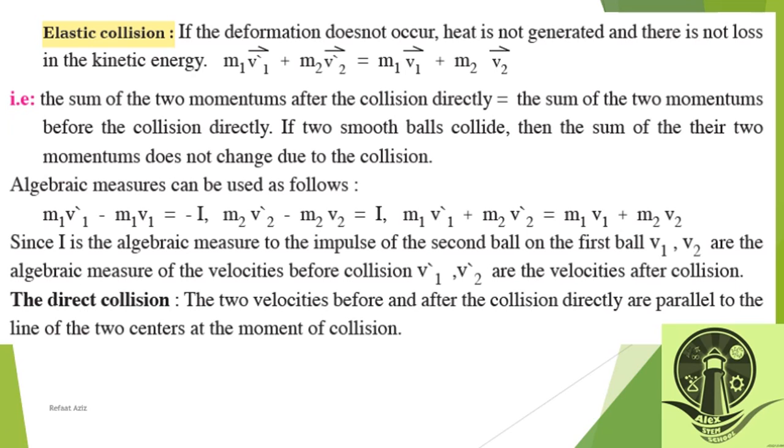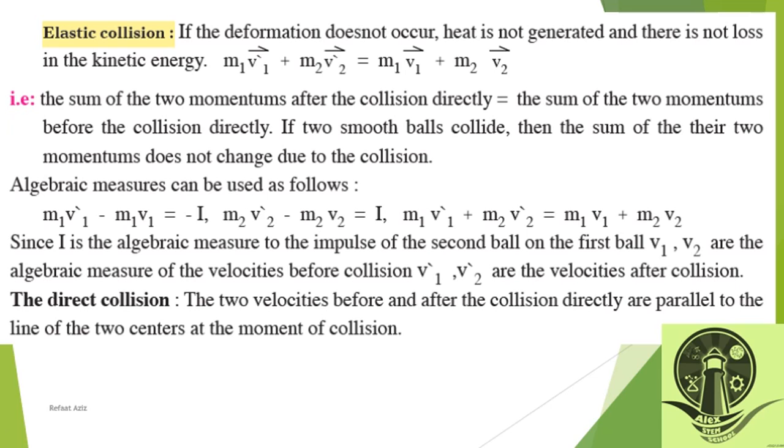The sum of the two momenta after collision directly equals the sum of the two momenta before collision. If two smooth poles collide, then the sum of their two momenta doesn't change due to collision. This is in the case of smooth poles.